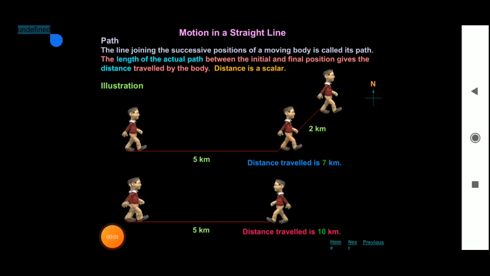Now let us see what we mean by path length. The path length is also called distance. The definition of path length: the line joining the successive positions of a moving body is called its path. The length of the actual path between the initial and final position gives the distance traveled by the body.